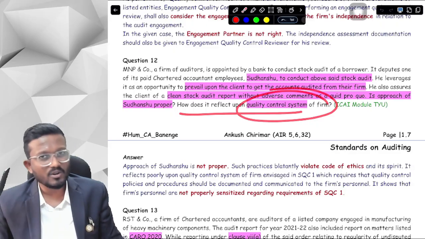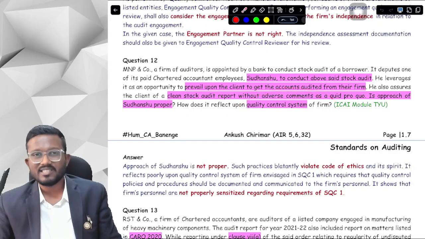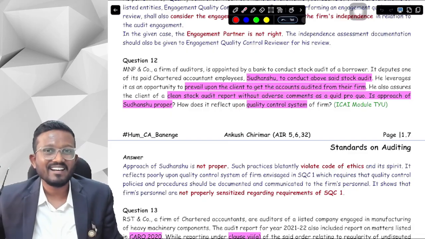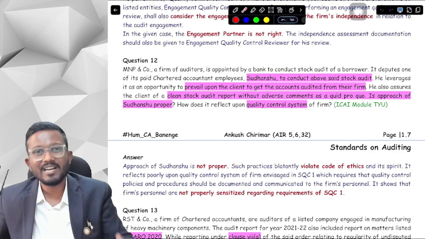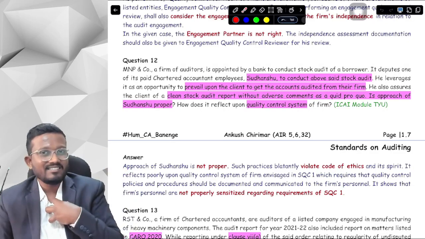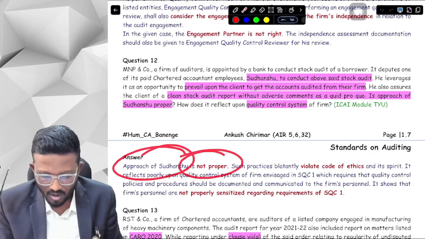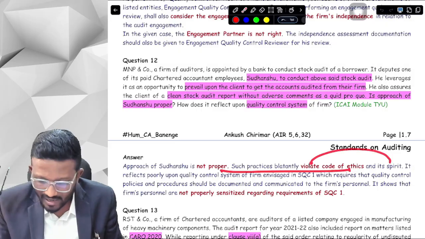How does it reflect on the quality control system? That the quality control system is not working correctly, because Sudhanshu is bribing his own client for getting the statutory audit done from their own firm. Okay, yes sir. So the approach of Sudhanshu is not proper. These practices are violating the code of ethics.